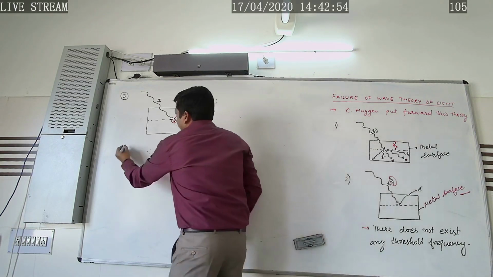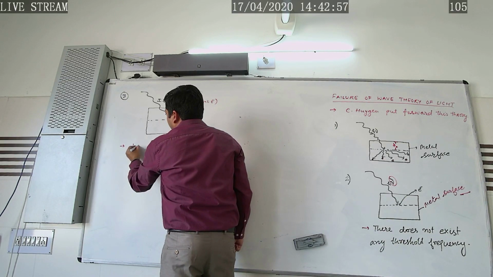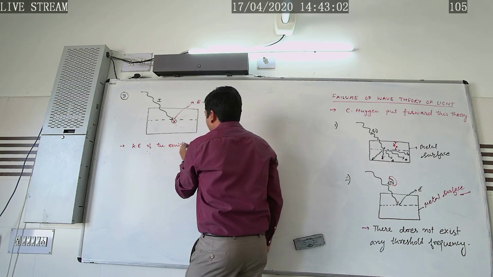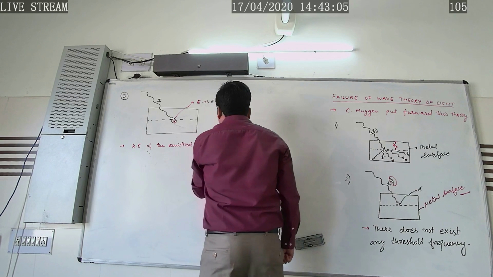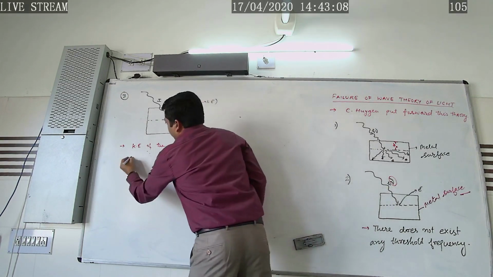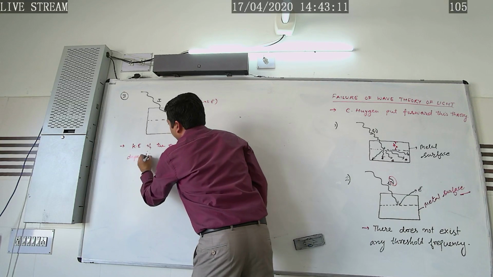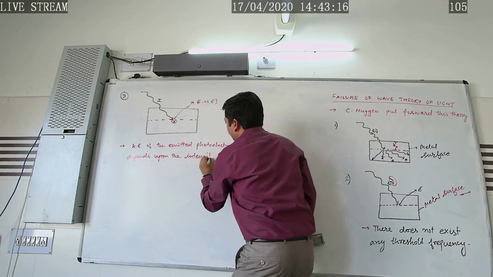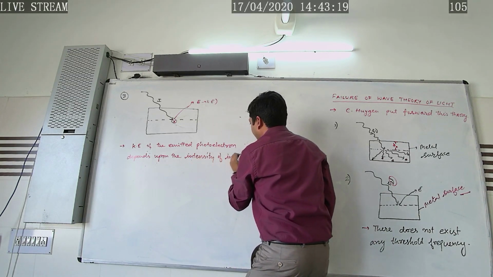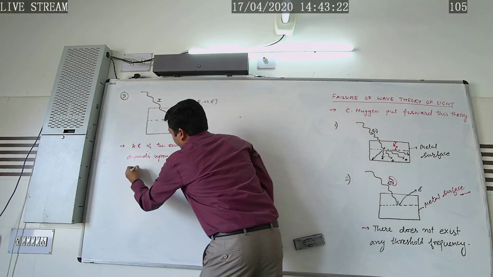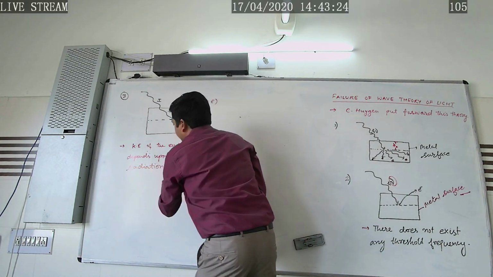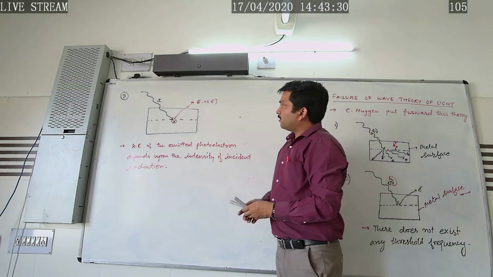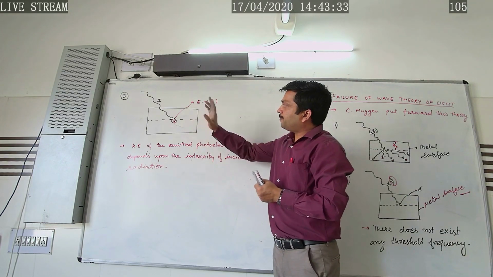What does it mean? It means that the kinetic energy of the emitted photoelectron depends upon the intensity of the incident radiation. Why? Because intensity is proportional to the number of photons falling per unit area per unit time.